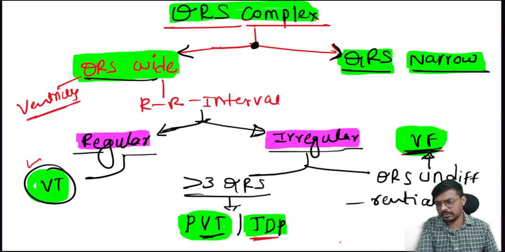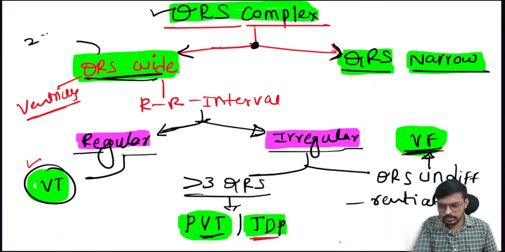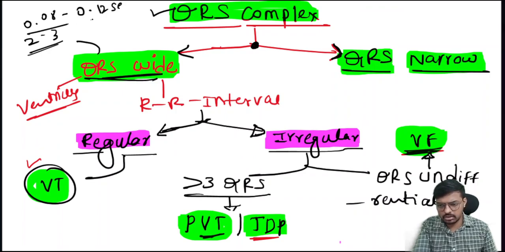So I hope it's clear. When you see the QRS complex, if it's wide, that is a wide QRS complex. The normal QRS complex should be generated within 2 to 3 small boxes, and the normal duration of the QRS complex, or the QRS interval, is 0.08 to 0.12 second.